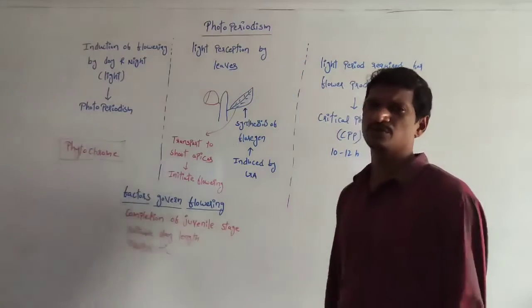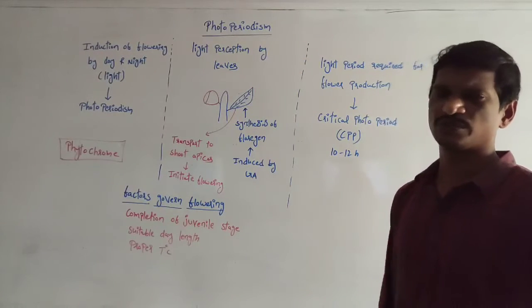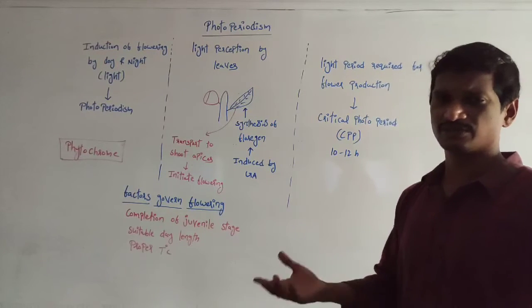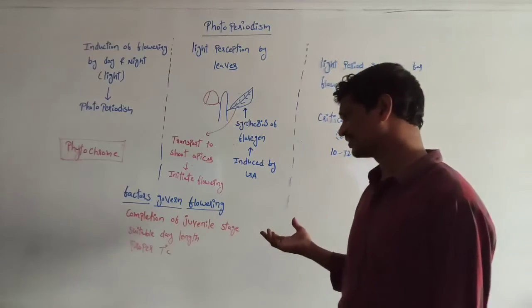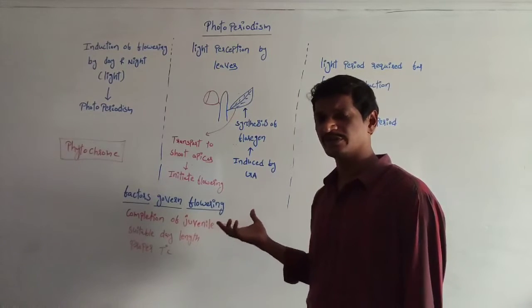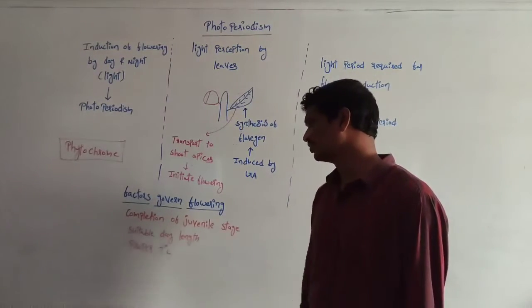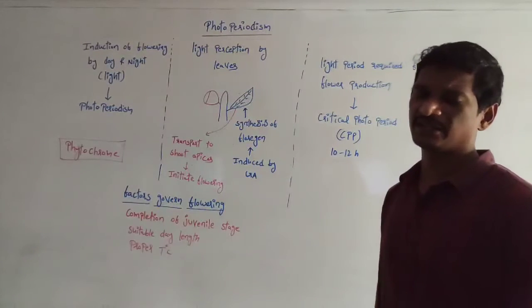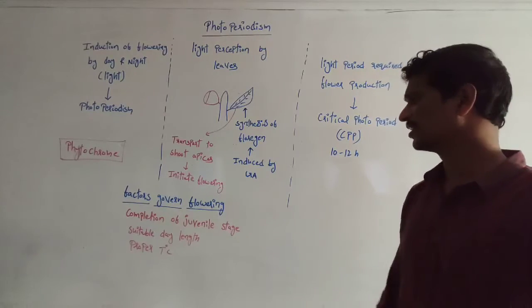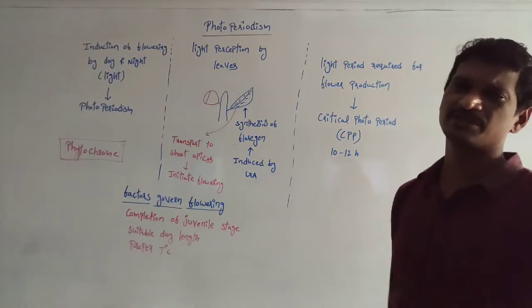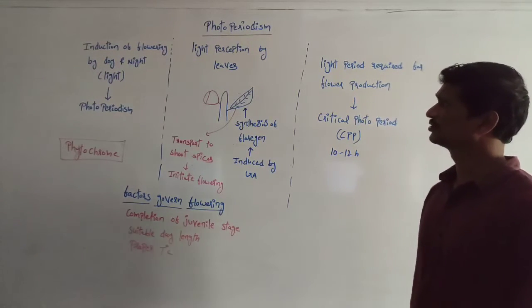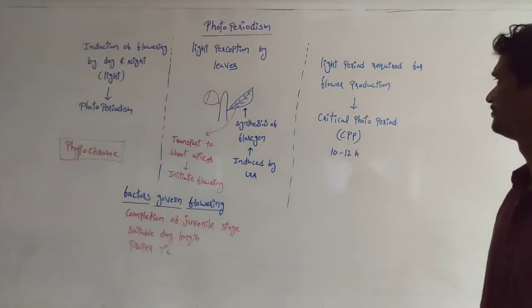Completion of the juvenile stage. We know the vegetative stage is there, and before that there is a juvenile phase, right? In certain cases we say the juvenile phase is nothing but the vegetative phase. So once that phase is completed, the plants are ready to produce the flowers because phytohormones are produced. And suitable day length is required. If the light availability is proper, then the plant produces the flowers. And the proper temperature is also required. So average temperature is required here, like 25 to 30 degrees centigrade. So average temperature is also required.